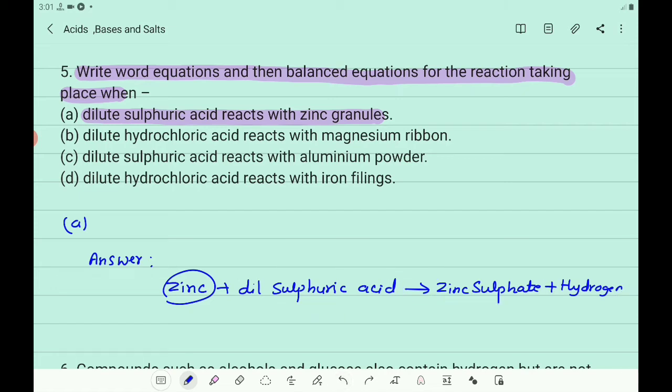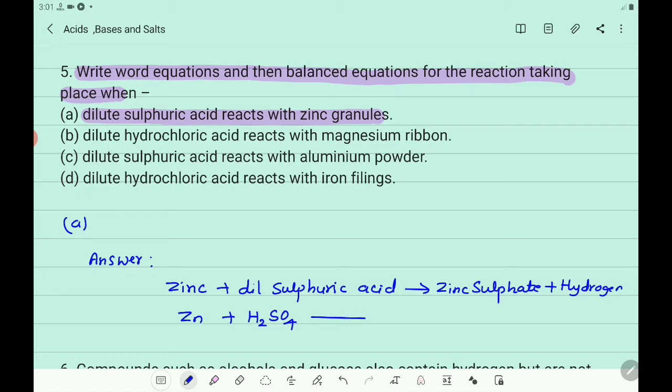And you write the balanced chemical equation. What is the symbol of zinc? Zn plus dilute sulfuric acid. The molecular formula of sulfuric acid is H2SO4.